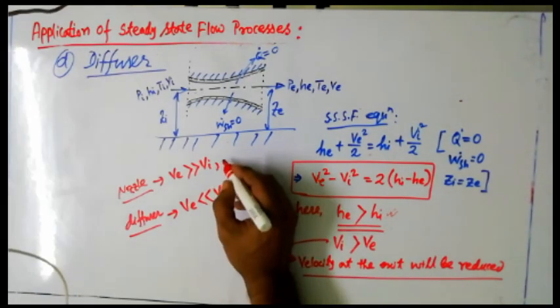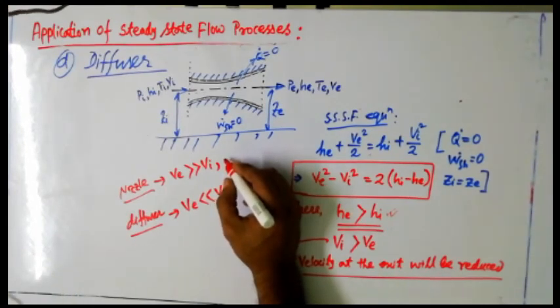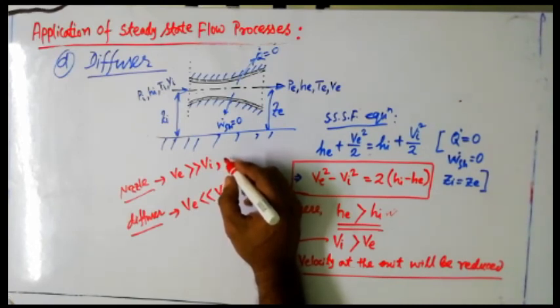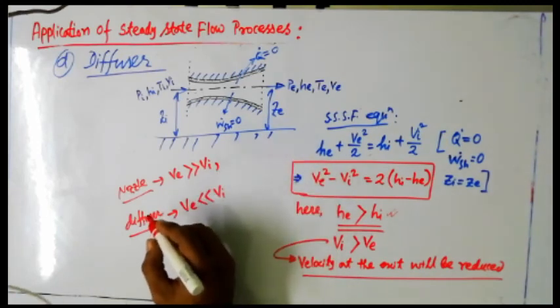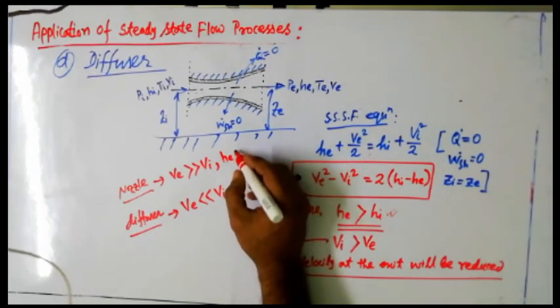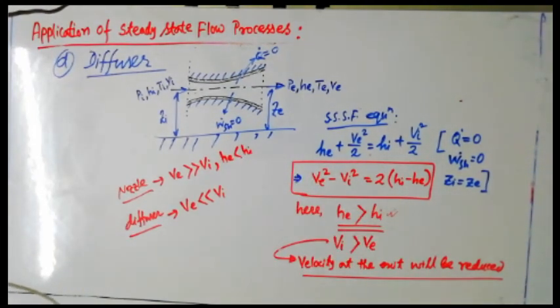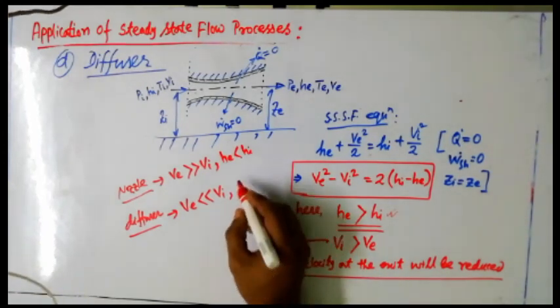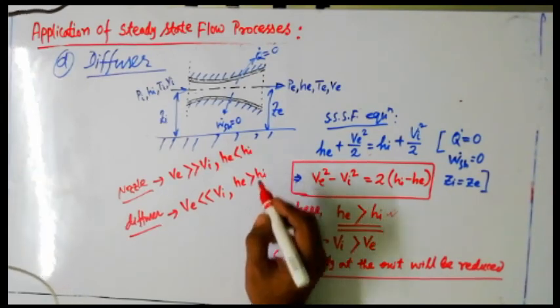Similarly, we have seen that in case of a nozzle, the enthalpy at the exit part, that is HE, is lesser than HI. And in case of a diffuser, we have seen that HE is greater than HI.